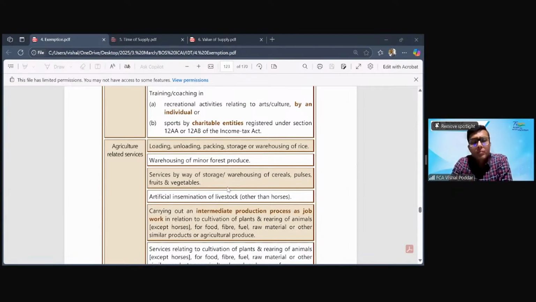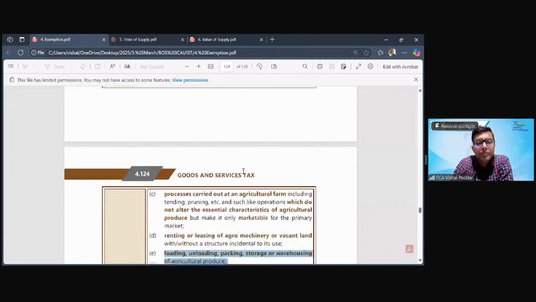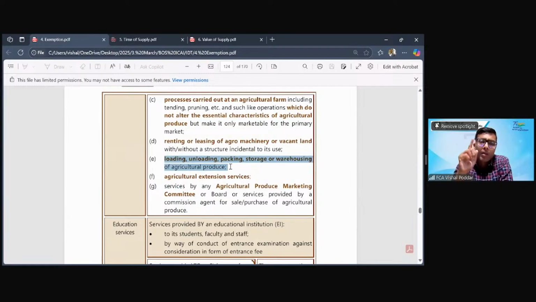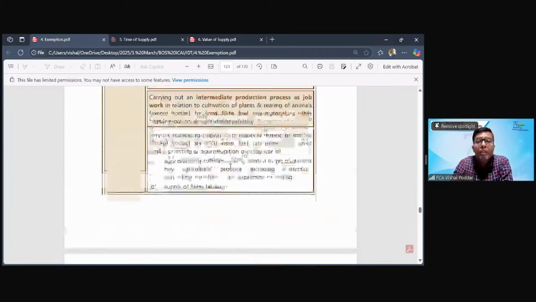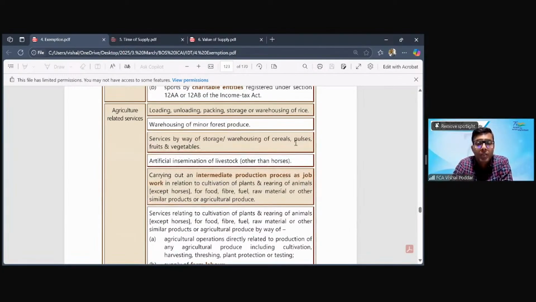Sorry. The answer is that agricultural produce, the term which is used over here, may not cover rice. Yes, may not cover pulses, which is mentioned here, may not cover each and every fruit and vegetable. Yes, you'll say, sir, how is it possible? Rice is agricultural produce. Cereals, pulses, fruits, vegetables are agricultural produce. No, not necessarily. How? I'll tell you.